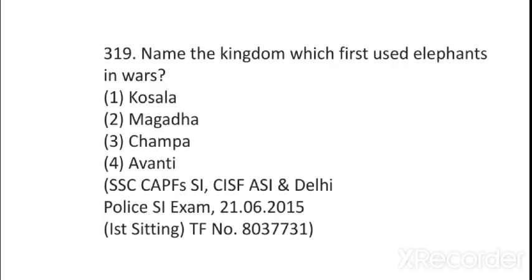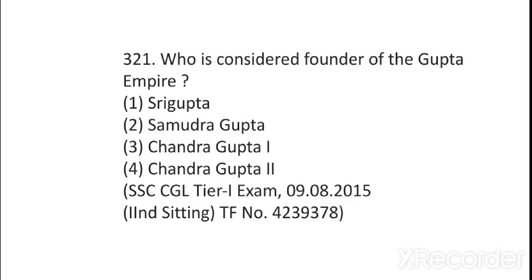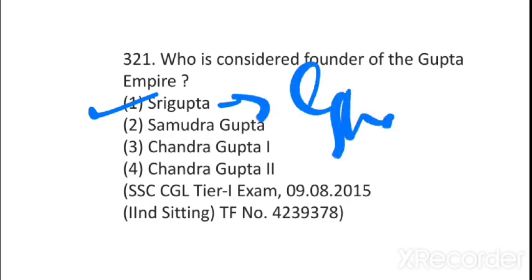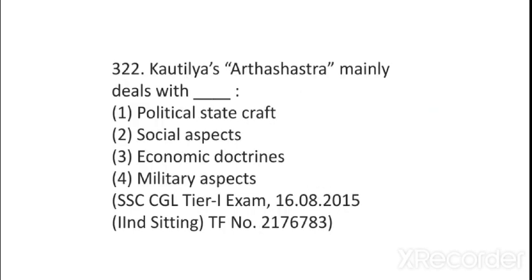Name the kingdom which used elephants in war. It was Magadh Empire. The greatest king of Pratihar dynasty was Mihir Bhoj. Who is considered founder of the Gupta Empire? The Gupta Empire was founded by Sri Gupta. His son was Ghatotkach. Okay, but the real founder of Gupta Empire is Chandragupta I. He was the 3rd Gupta king, but he was the real founder of Gupta Empire.